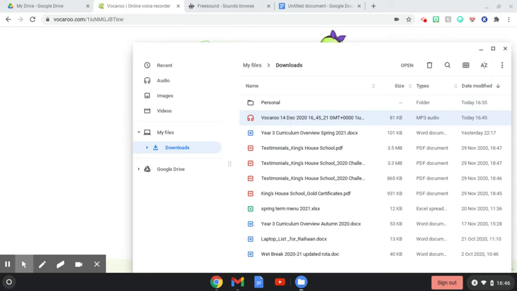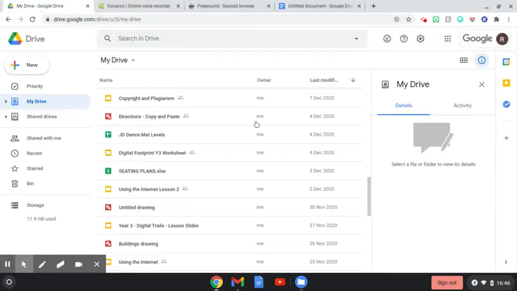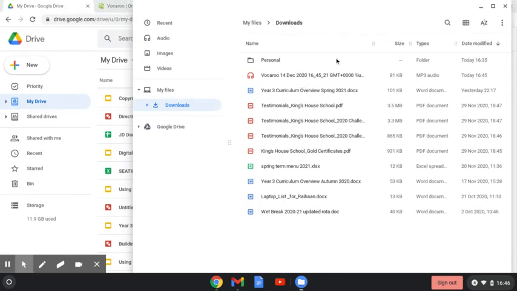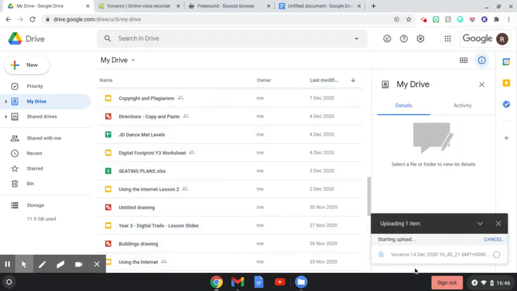Now what you're going to need to do is that is on your Chromebook. We're going to actually need that on the PCs. So we need to find a way to get this one file from our Chromebooks onto the PCs, which is why we have Google Drive. And then what you'd simply do is grab your downloaded audio clip, and simply drag that in to Google Drive like so. You'll get this uploading one item. And once that's done, you should get a green tick.